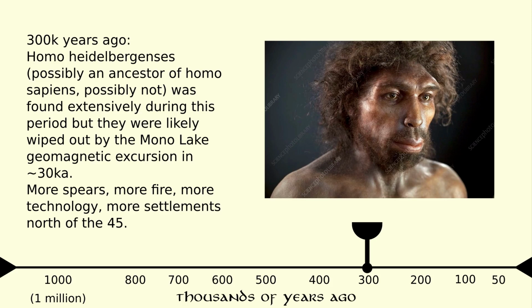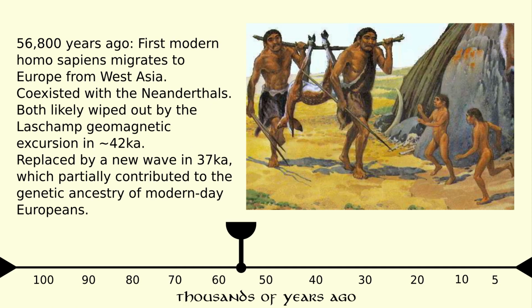During this time, various hominids populated most of Eurasia and Africa. About 56,800 years ago is when the first modern Homo sapiens migrated to Europe. Unfortunately, they were wiped out by a geomagnetic excursion. Another group of Homo sapiens tried again 37,000 years ago, and they were successful, contributing to the genetics of modern Europeans. By the way, that original group of Homo sapiens that went to Europe, of course, the Neanderthals were already there.